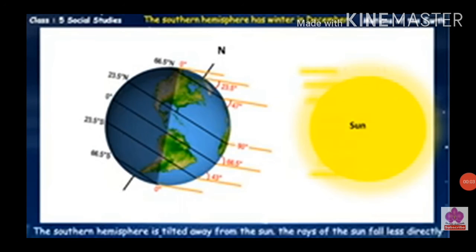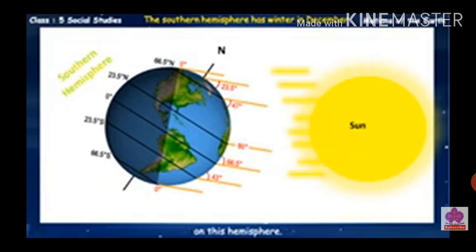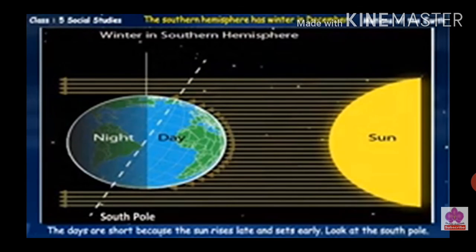In June, the southern hemisphere is tilted away from the sun. The rays of the sun fall less directly on this hemisphere. Look at the globe to understand this. The days are short because the sun rises late and sets early.